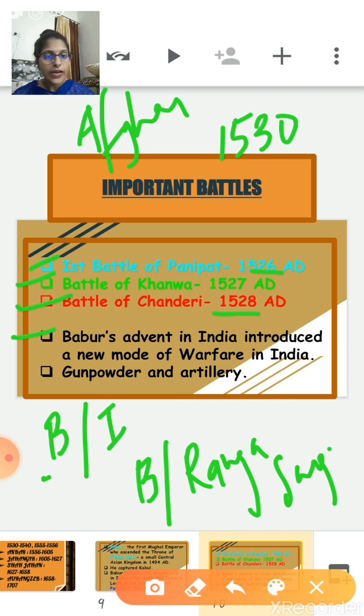After his advent in India, Babur introduced a new mode of warfare. He showed that victory can be achieved by the skilful combination of artillery and cavalry. His victories made gunpowder and artillery popular in India.